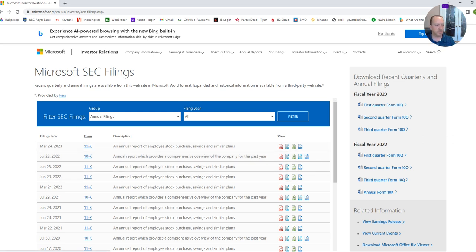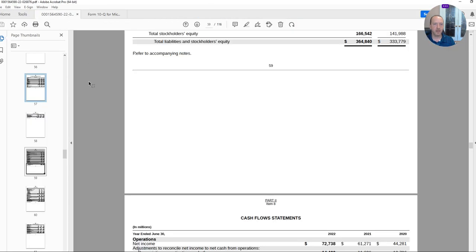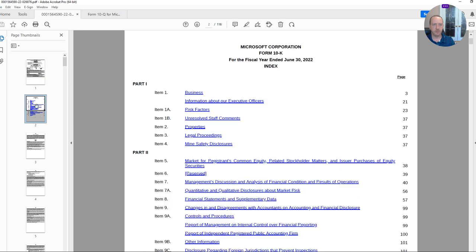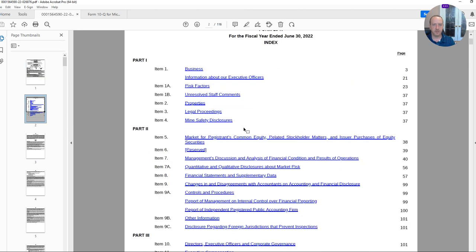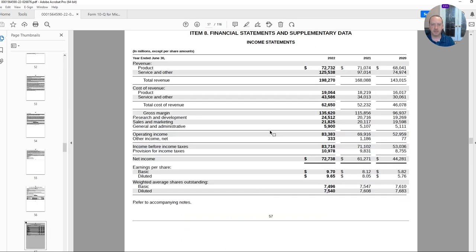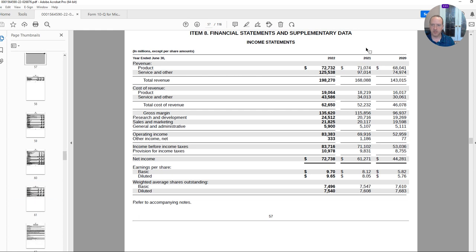And all you do is you click on this PDF icon and the financial statements come up. This is on the other screen that I'm using. Here we go. So investor relations, annual filings, you go to the beginning of it. This is what you will see on the screen when it does pop up. Click here, second page, table of contents, or they call it index. Excellent. Financial statements and supplementary data, and it comes up to the income statement, which will be followed by balance sheet, which will be then followed up here. You can see the cash flow statement, equity, and so on.